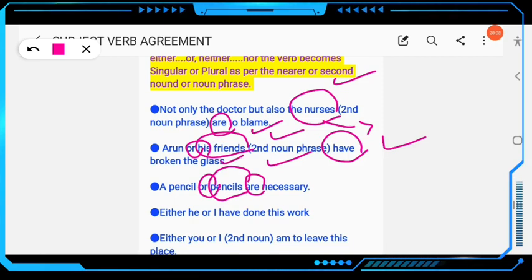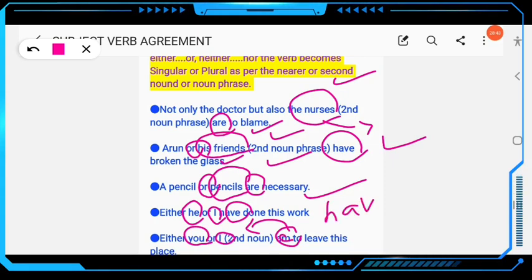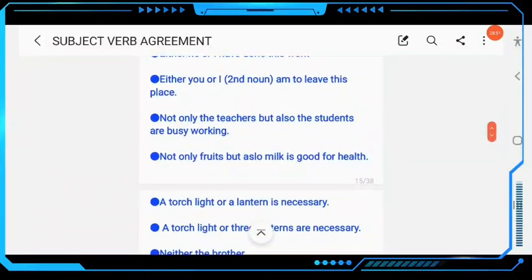Clear? Either he or I. Similarly here, the first pronoun is he, and the second pronoun is I, so we have to use have, not has. We have to follow the second noun or pronoun. Then next here, either you or I to leave this place. Here the first pronoun is you and the second is I. So we have to use have, not am. Either you or I have to leave this place. Clear?